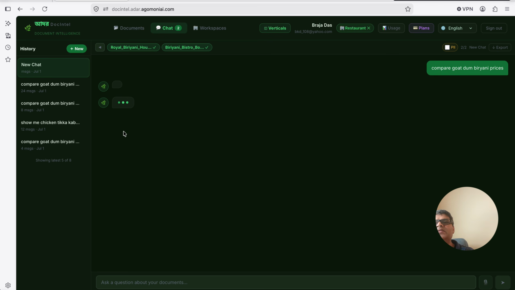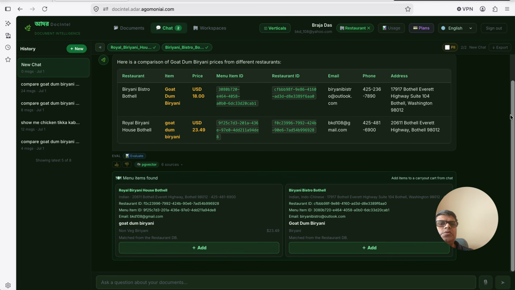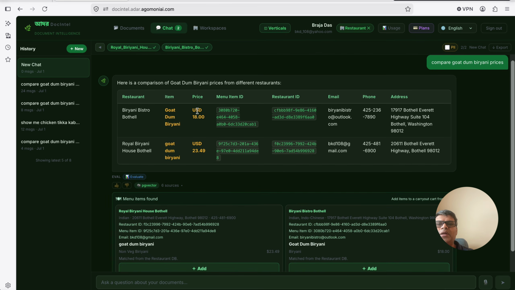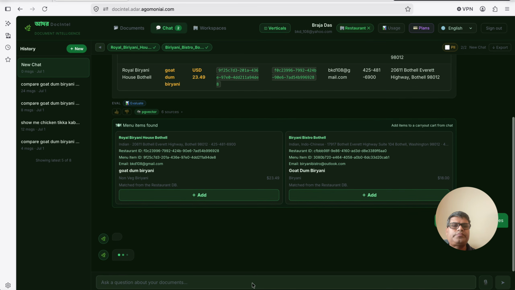Here I select Royal Biryani House and Biryani Bistro both as one. It shows the goat dum biryani prices in Biryani Bistro and Royal Biryani House, 23.49, right? And then it shared the menu item with you if you wanted. I will add that later, but before that I will show you, say for example, I wanted to see chicken tikka prices, but I wanted to do a comparison.